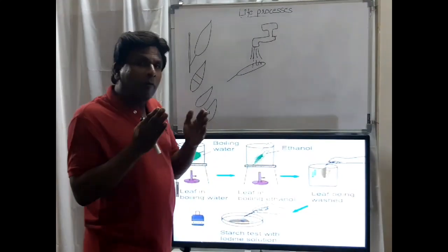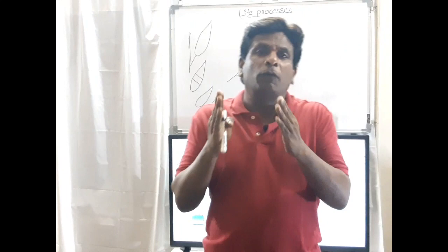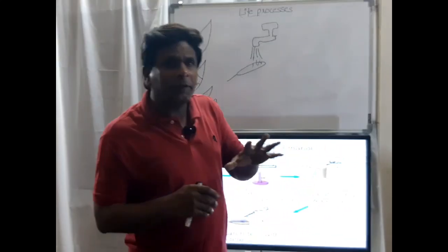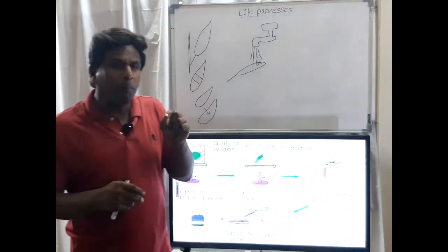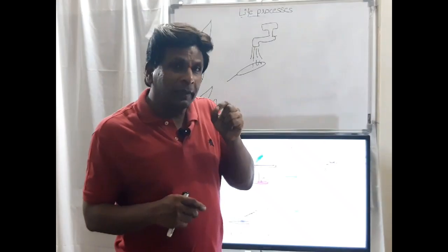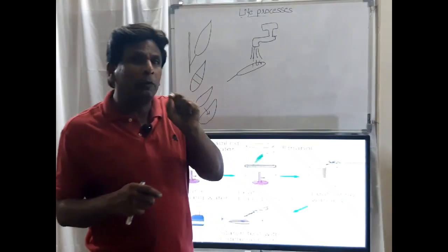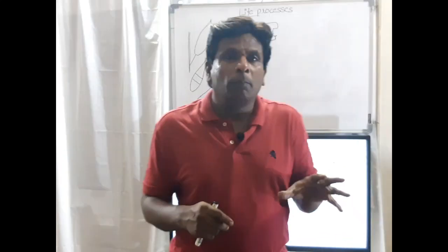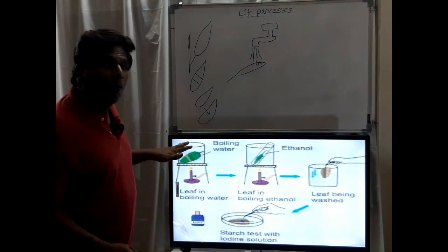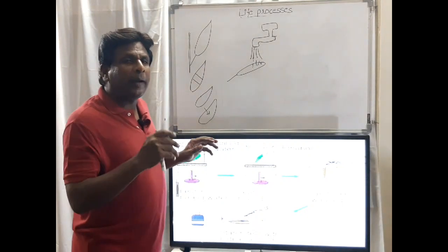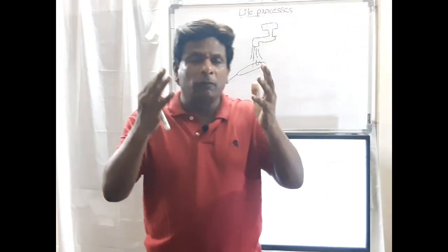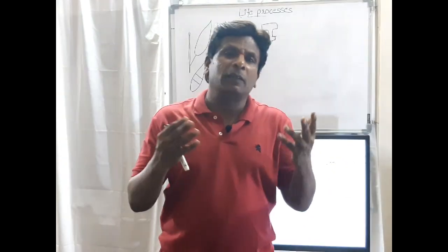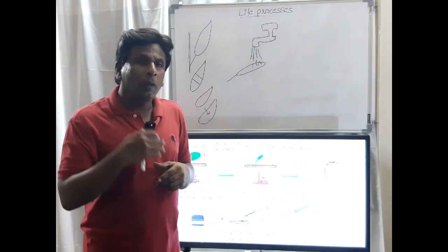By that we are avoiding sunlight from that portion. That partly covered leaf, with the plant, we kept in bright sunlight. By that, we have allowed the plant to contact sunlight and start photosynthesis.